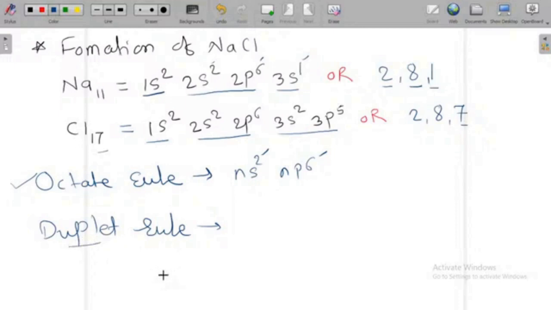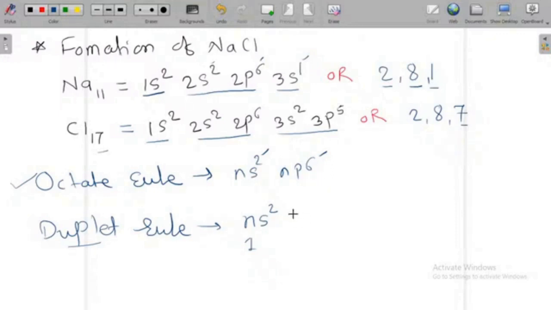Then what is the duplet rule? The duplet rule is nothing but ns2. This is the first orbit only. If you consider n equal to 1, then this is the first orbit in which 2 electrons should be there. Then that element is said to be a stable element. So these are the two rules, that is the octet rule and the duplet rule.